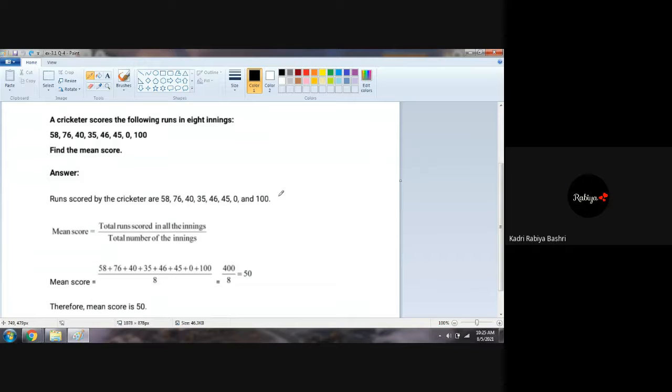No, sir, it's clear. So mean score is equal to total runs scored in all innings. That means the sum of all the observations. Do you remember the formula sir had written? Sum of all the observations. What is the subject here? Runs scored, right? Like total marks to be scored, here it is total runs scored in all innings upon total number of innings.